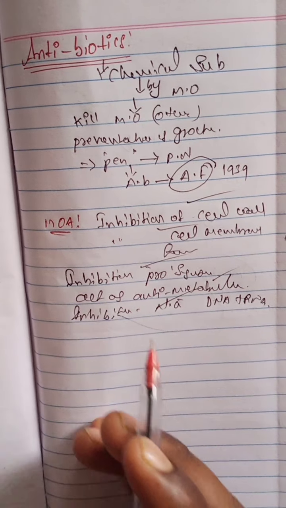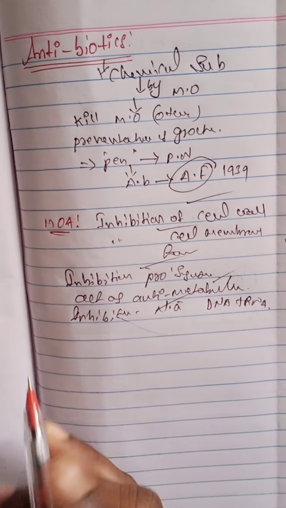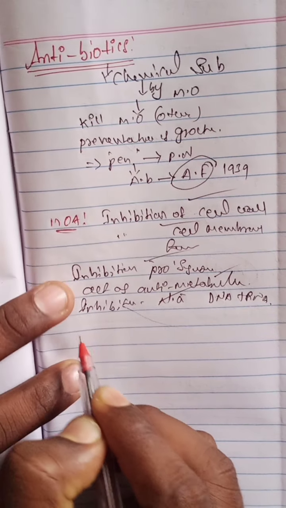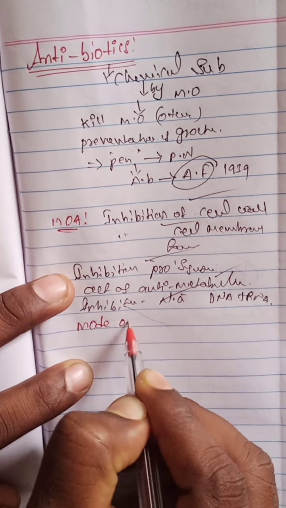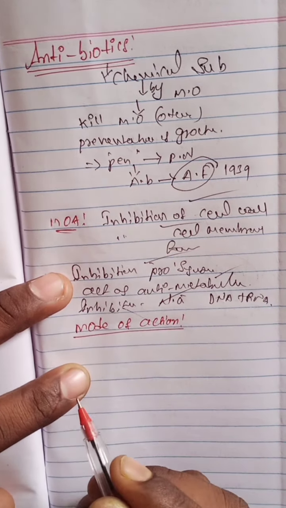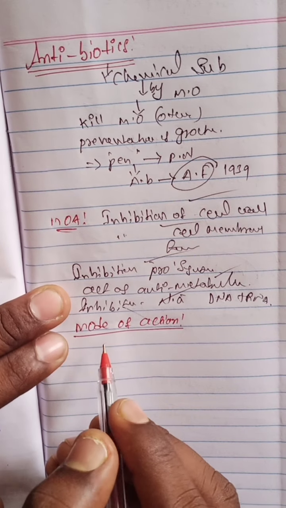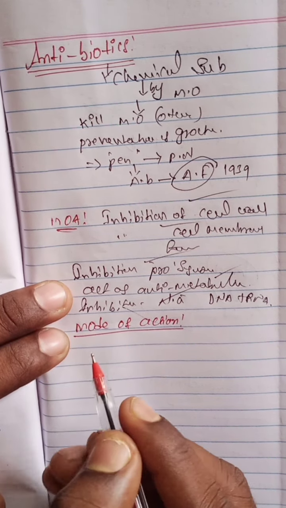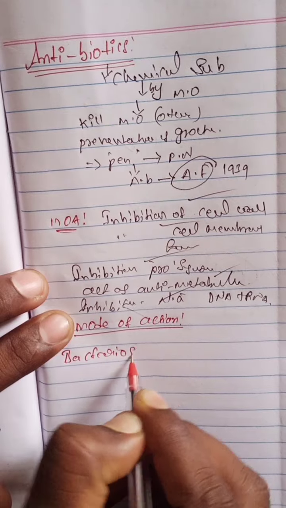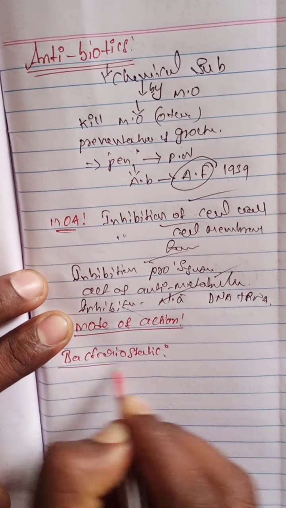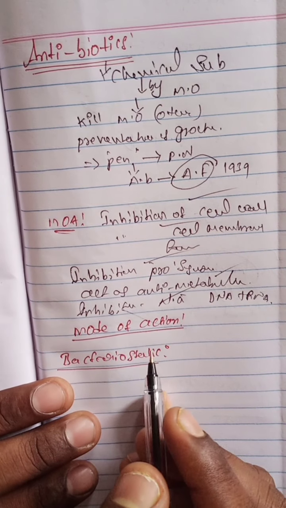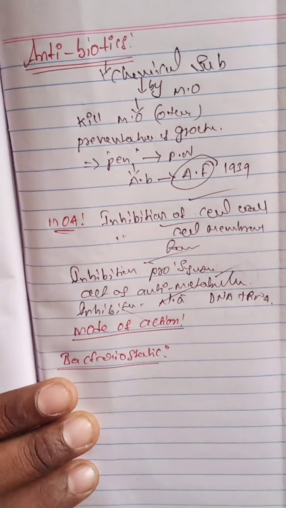Next, as per our syllabus, the mode of action. The mode of action is of two types. One is bacteriostatic antibiotics. Bacteriostatic antibiotics inhibit the growth and multiplication of the bacteria.